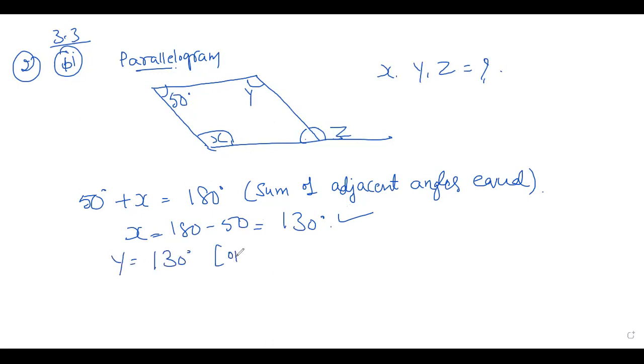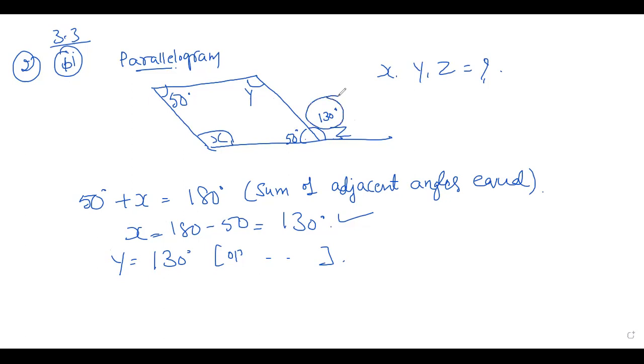Now you write, children, opposite angles are equal. Next, you can find this is 50 and this is linear pair. You can write 130, right?